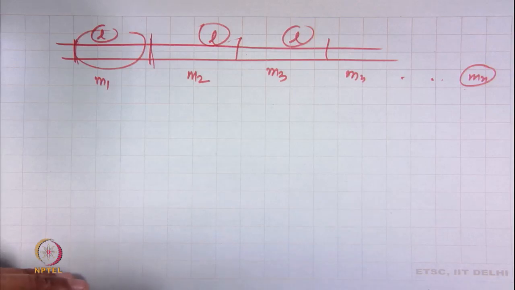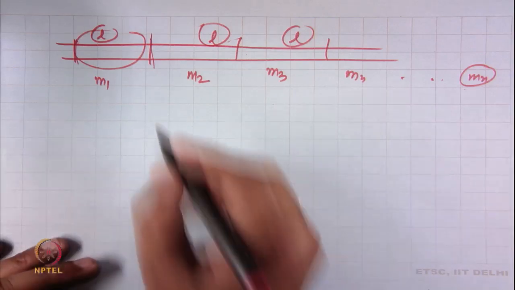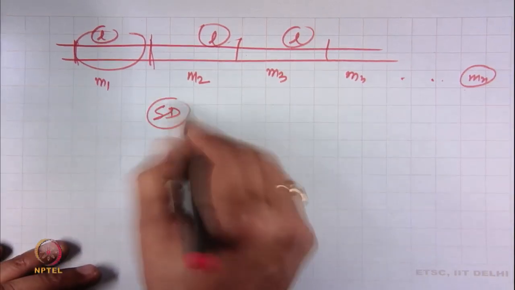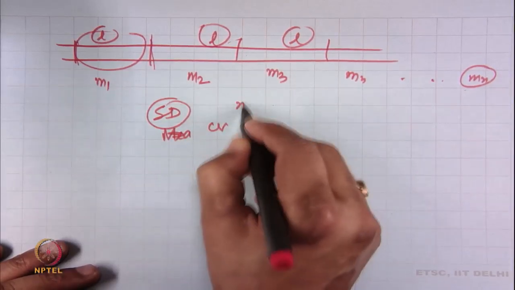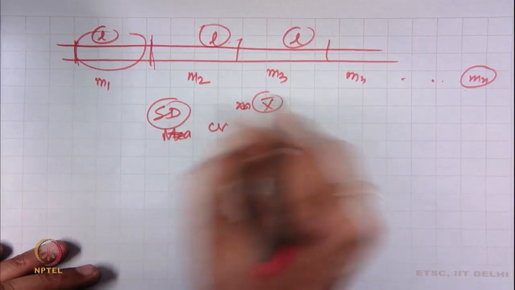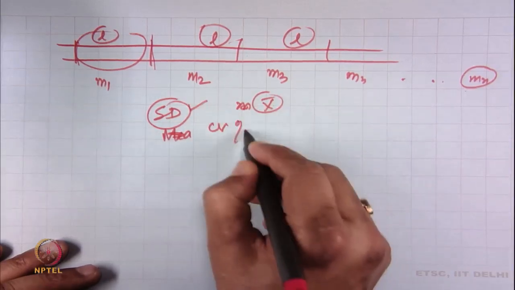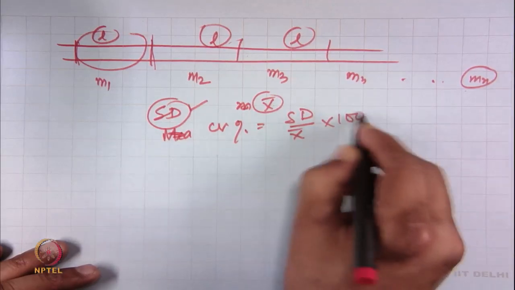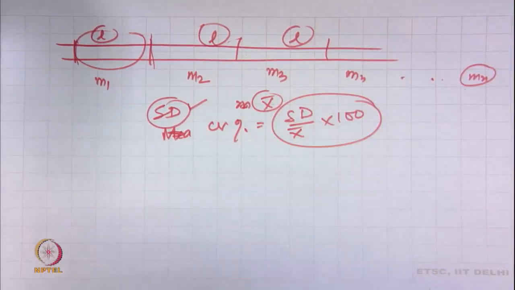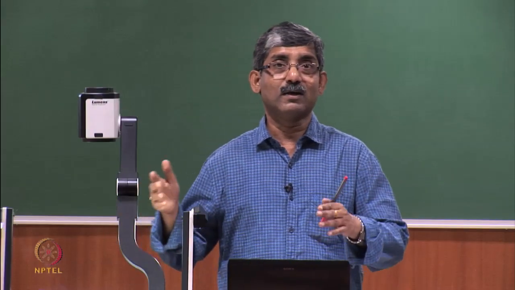Then we take the standard deviation, and CV percent is standard deviation divided by mean into 100. This way we can calculate the CV percent of mass per unit length.